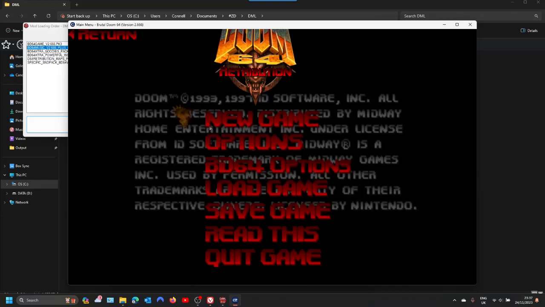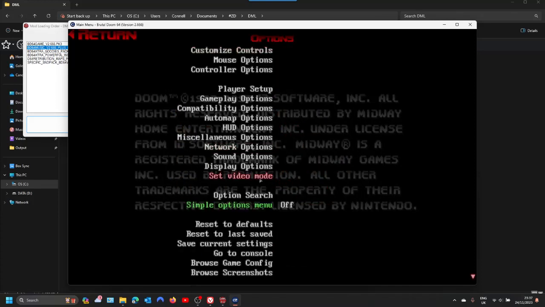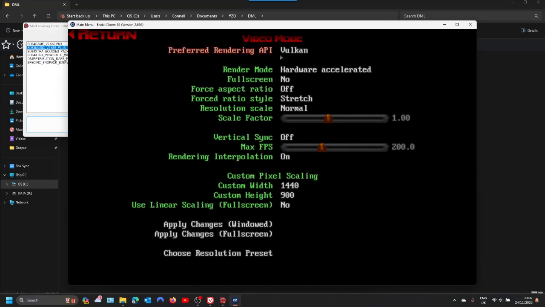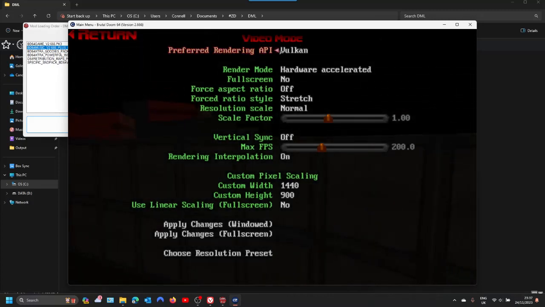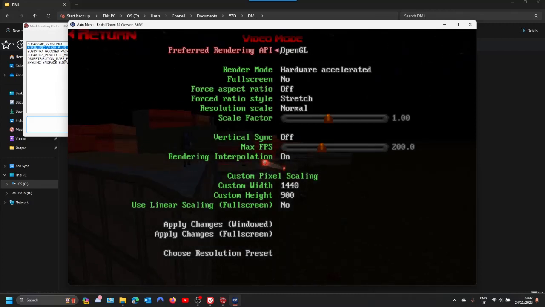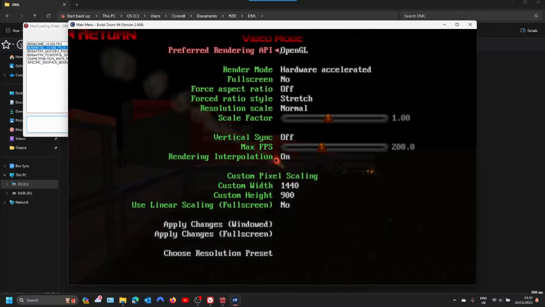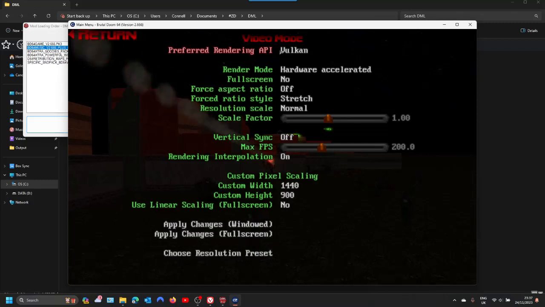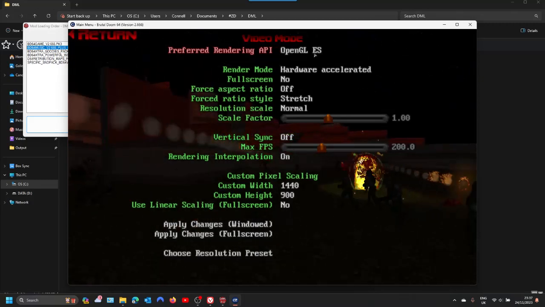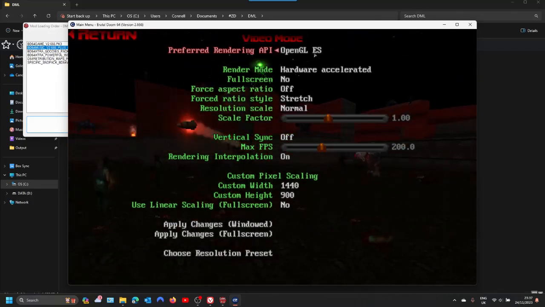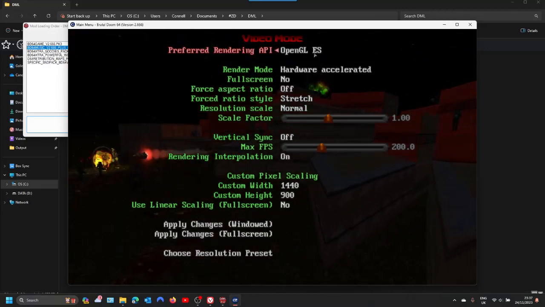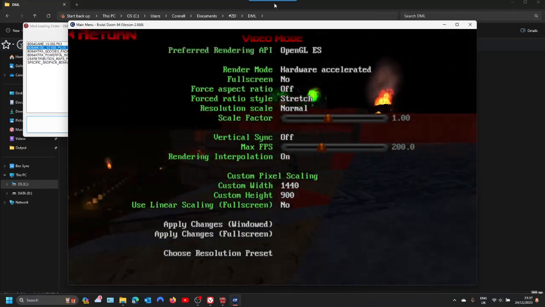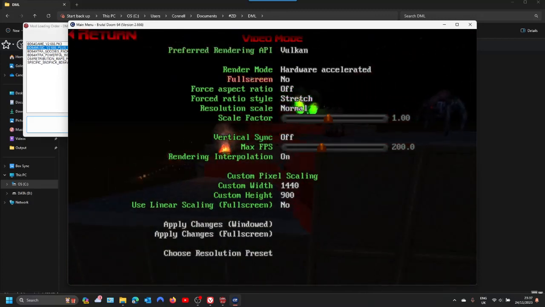Once again, just check your options. Start with the video mode. On GZDoom, it's preset to Vulkan. If you've got slightly older hardware, you might use OpenGL. Older hardware, try OpenGL, yes. It should run a lot smoother, but you'll lose some of the fancy effects that come with GZDoom. I'll leave it on default.